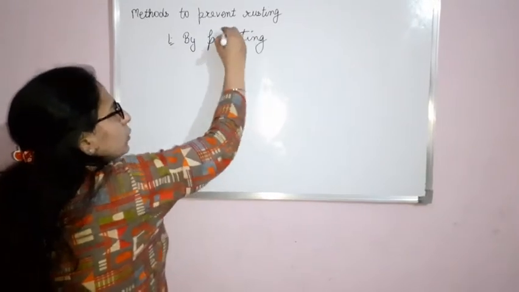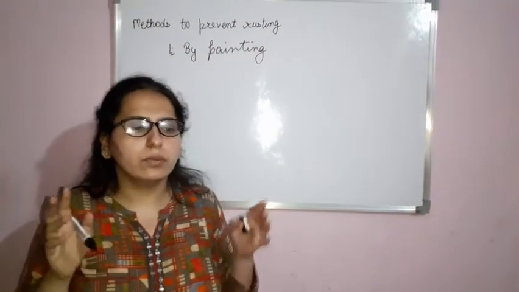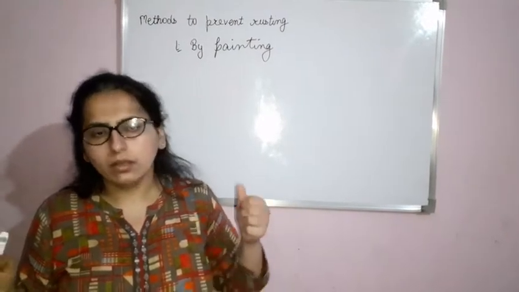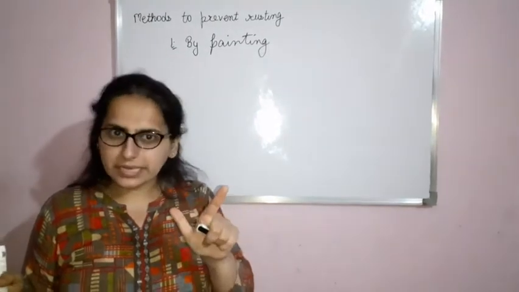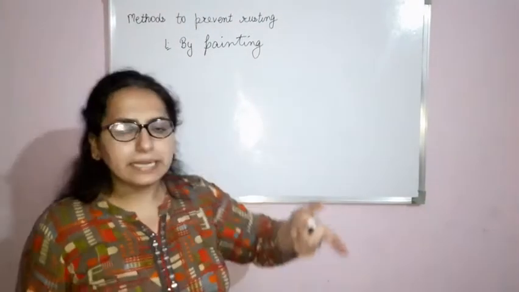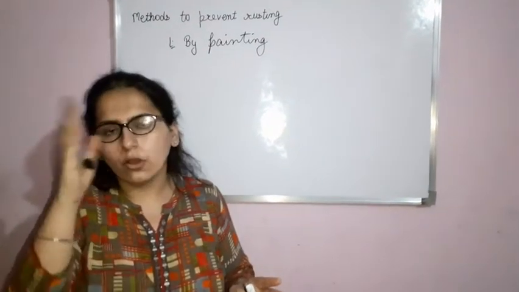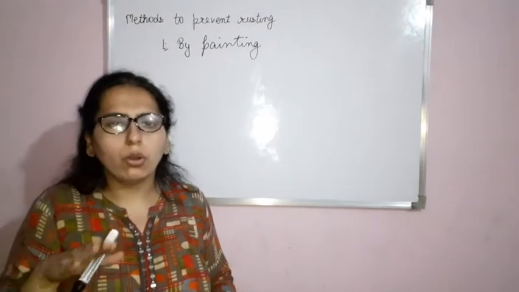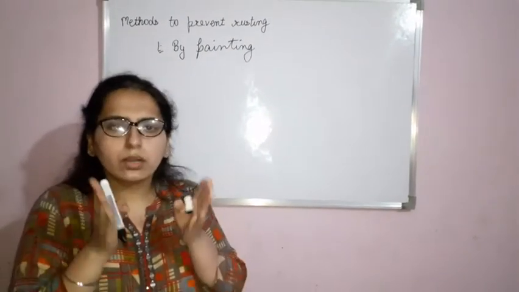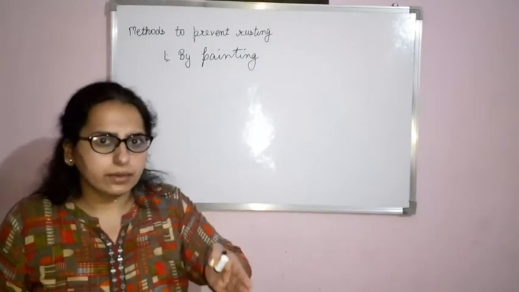As I told you, there are two conditions that are required for the process of rusting. One is oxygen and second is water, right? So what painting does, it doesn't let oxygen or water or both come in contact with the iron article.